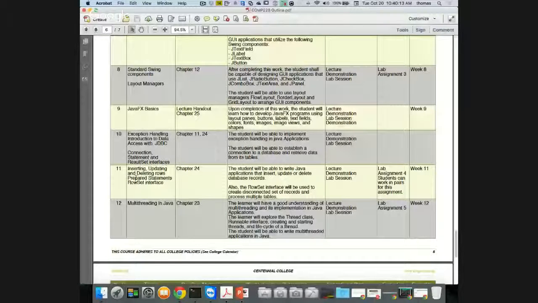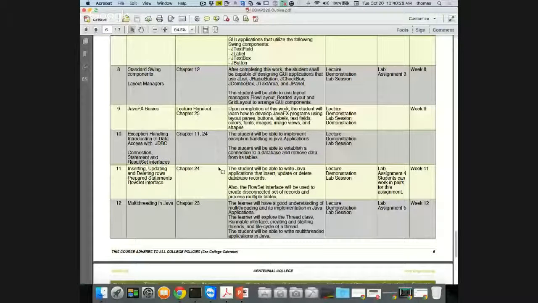That's where it needs a couple of weeks. And if you notice, there's a couple of chapters we're covering, chapter 11, as well as chapter 24, right? So we've hit exception handling on a very high level already. So we probably won't go too much into that in chapter 11, just a bit of a review. But chapter 24 is where we start doing more database stuff with JDBC. So that's going to be around week 10, 11. So again, that's not changing.